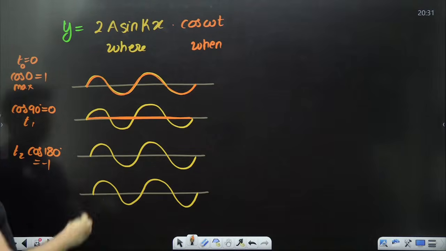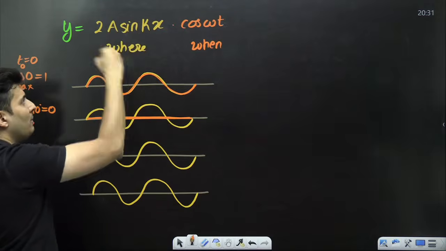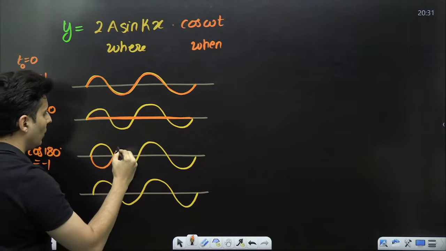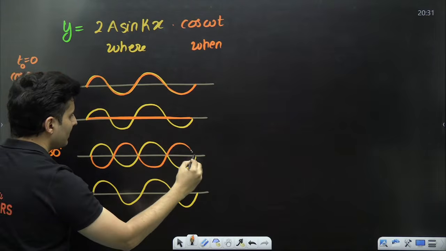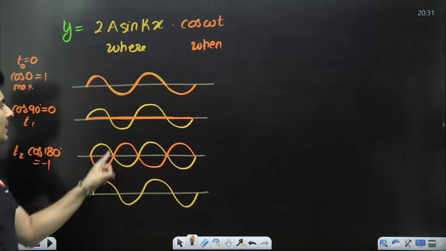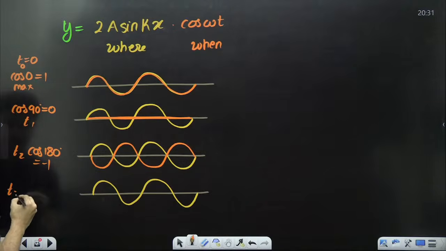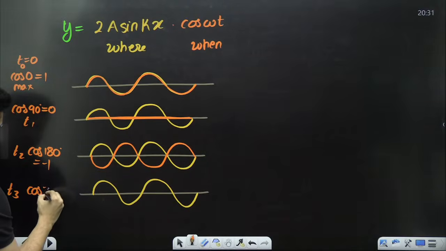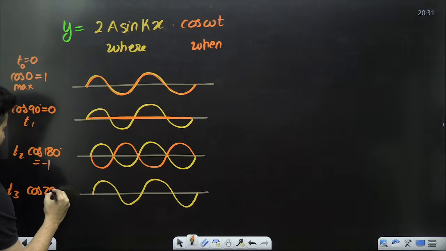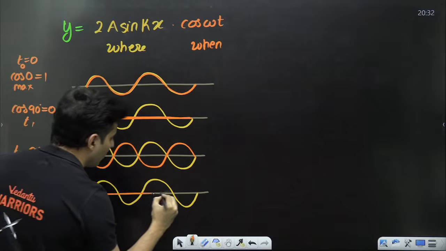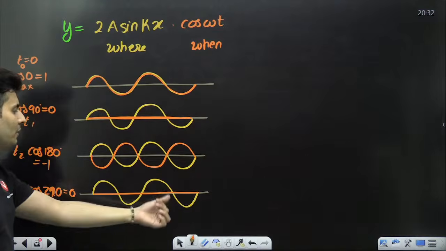Cos 180 is -1. So you multiply this with minus, meaning whatever you got here, it will be exactly opposite of it. You're multiplying it with -1. After some more time, let's say T3, it will be cos of 270 degrees. Cos of 270 degrees is basically 0. So anything into 0 is 0. It will become flat.